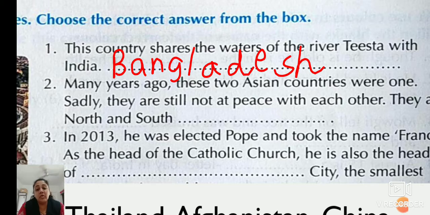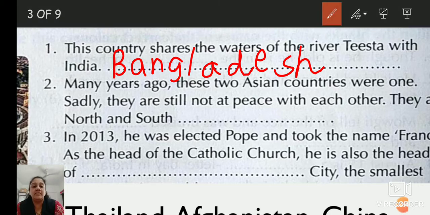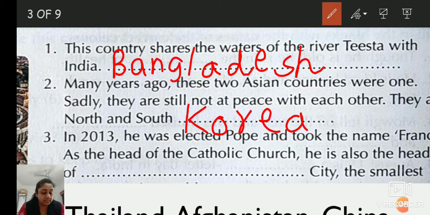It's Korea. Yes, so write down Korea. Written?